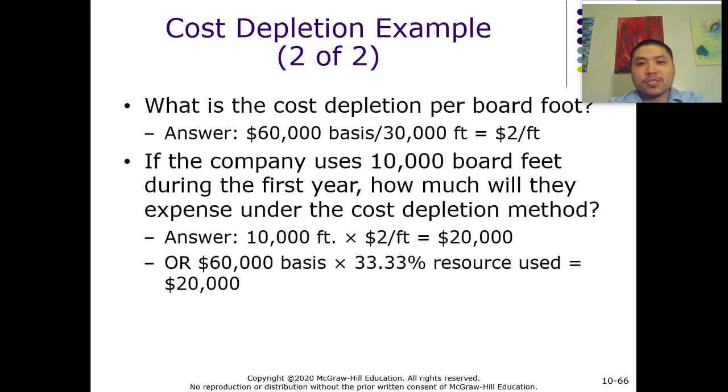If we use the cost method, we can calculate the per unit tax basis of the timber, which is $60,000 divided by 30,000 feet. So it's $2 per foot.